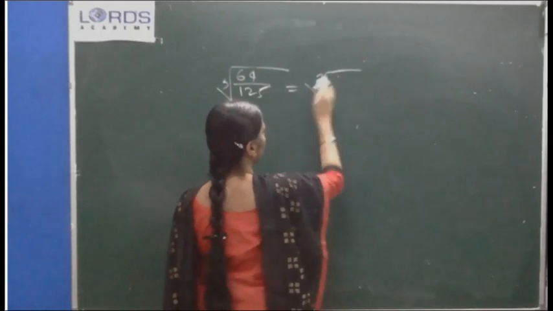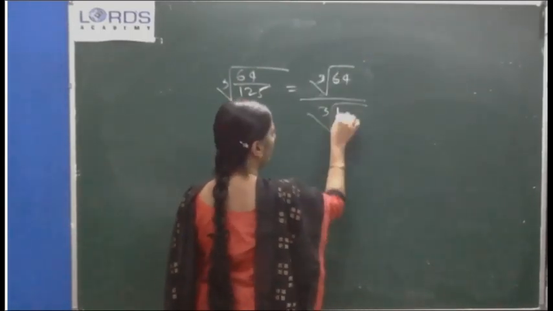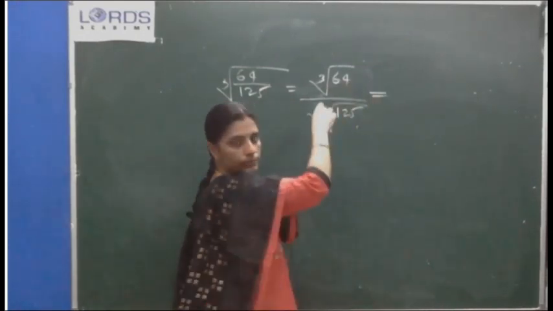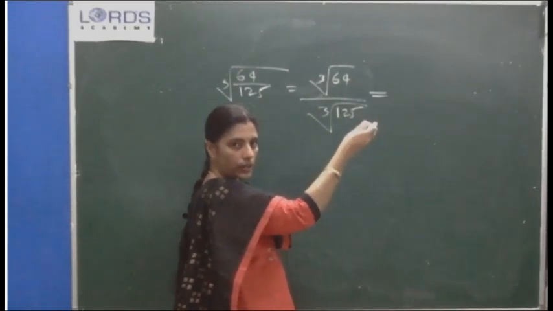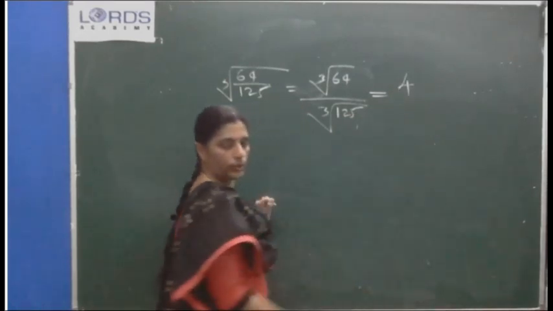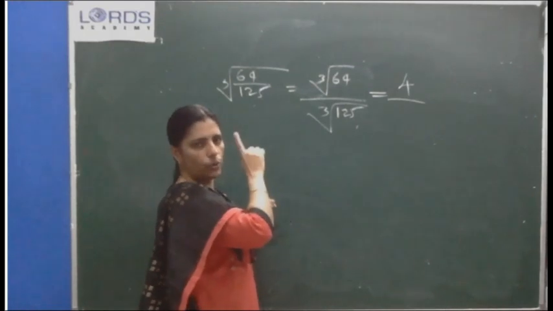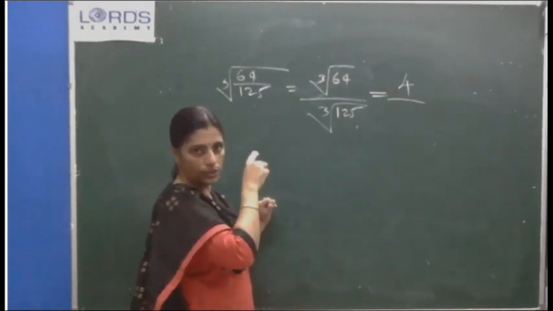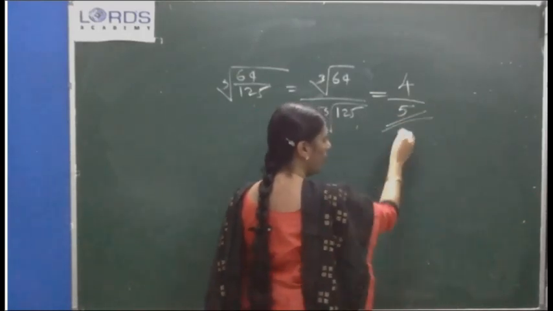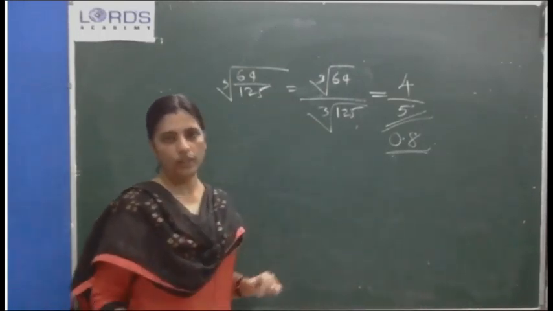So cube root of 64 by cube root of 125. What is the cube root of 64? Either you can do the prime factorization, or from our practice we will get the answer as 4. What is the cube root of 125? What into what do you get 125? 5. So 4 by 5. Either you can write 4 by 5 or in decimal form, 0.8. So 0.8 or 4 by 5 is the answer.